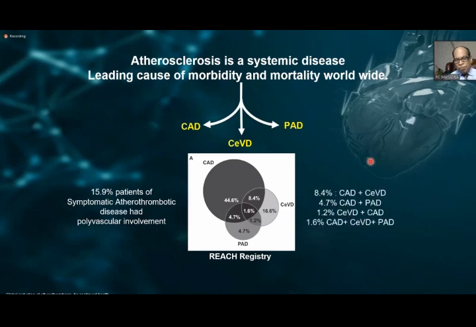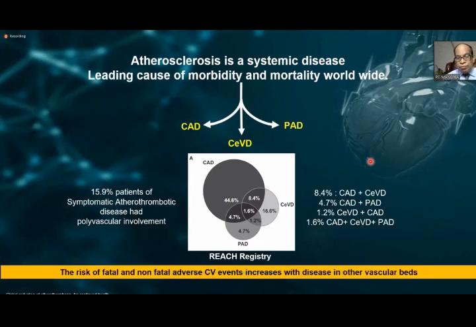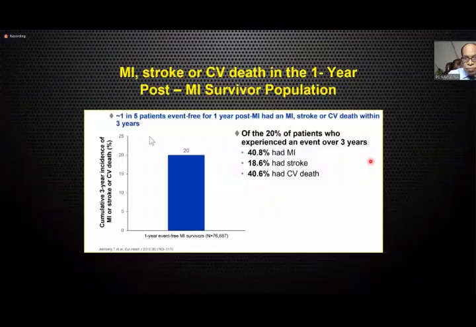Roughly 16% of patients with symptomatic atherothrombotic disease have polyvascular disease, as you can see from this data of REACH registry, which means if you have a polyvascular disease, this immediately categorizes the patient into a very high risk group. So whether you are treating a stroke, PAD or CAD, you must look into the other two vascular territories, and if the disease is present, that has serious concern.